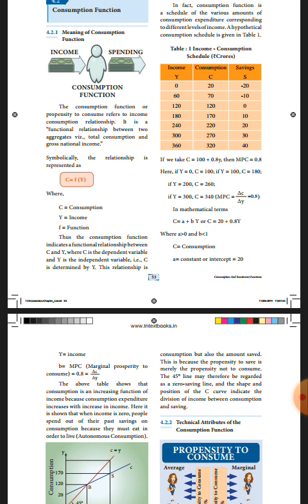If Y is equal to 300, C is equal to 100 plus 0.8 into 300. The answer is 340. C is equal to 340. In mathematical terms, C is equal to A plus BY. C is consumption, A is constant or intercept, 20.